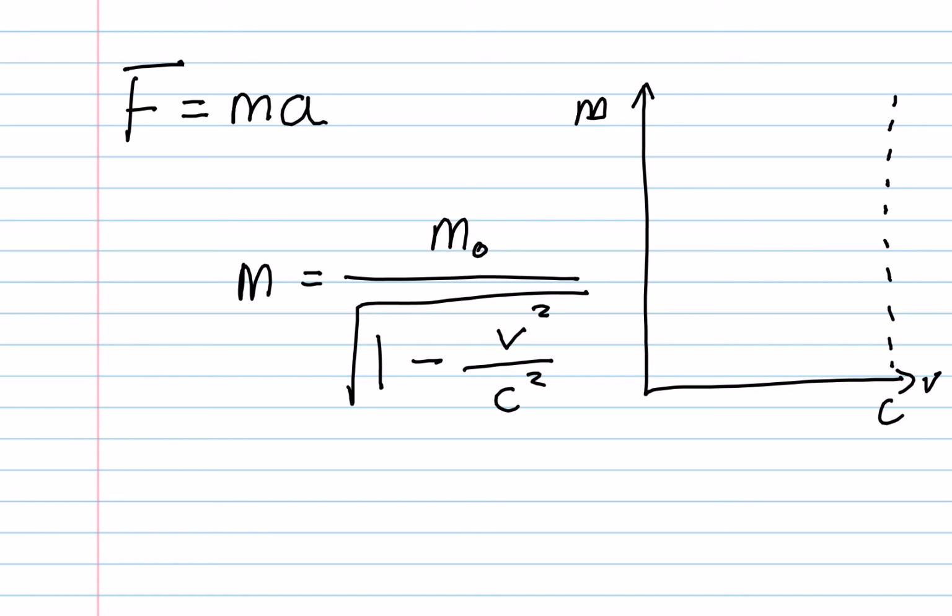For very low speeds, the mass of the object basically remains the same as its rest mass, but when we approach the speed of light, the mass of the object will increase hugely, and it will then asymptote at the speed of light. So any object has got a rest mass, and if it was travelling at the speed of light, we would have an infinite mass. And clearly this can't happen, so objects that have got a rest mass cannot travel at the speed of light.